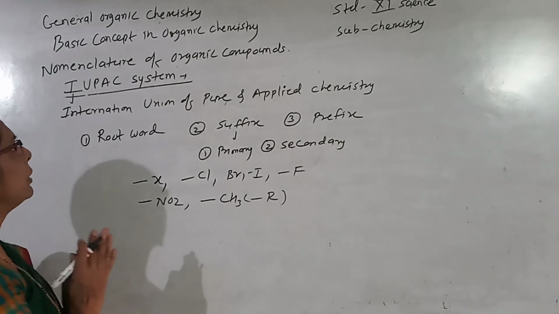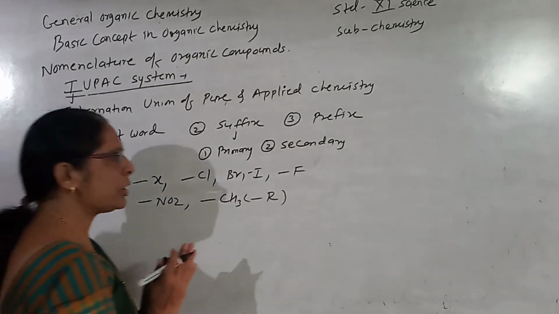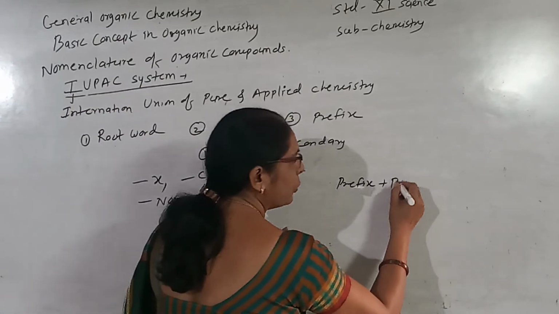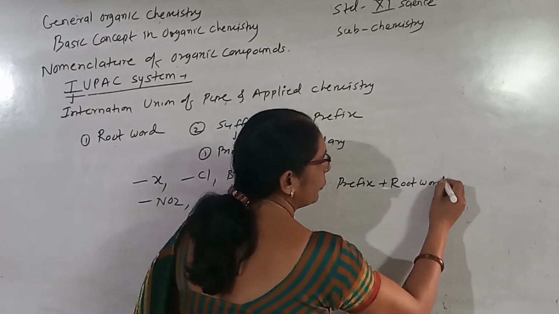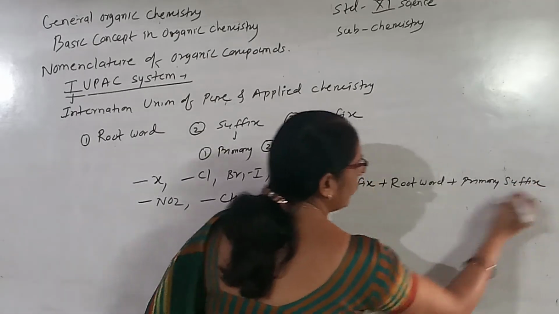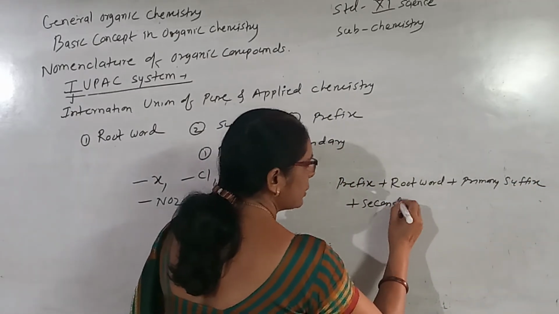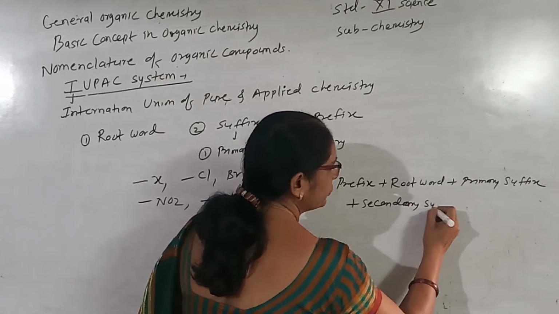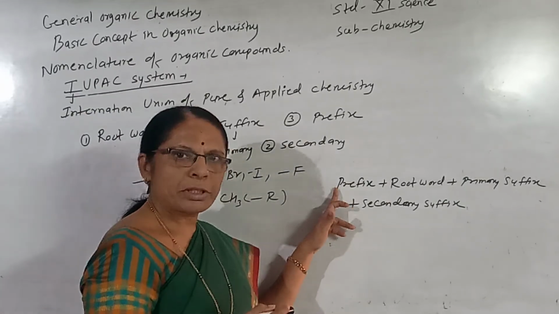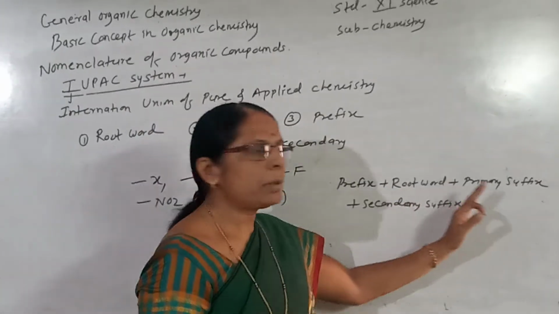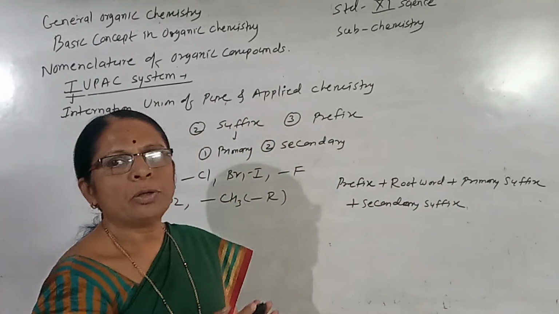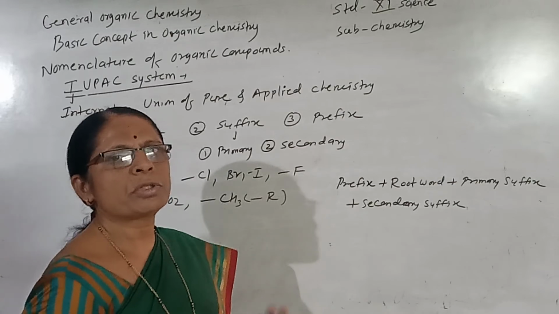So while writing the IUPAC nomenclature, the prefix is to be given first. Then the root word is to be given. Then the primary suffix is to be given. Then the secondary suffix is to be given. So identify the prefix, identify the root word, identify the primary suffix, identify the secondary suffix, and by adding all these, the IUPAC name of any organic compound is obtained.